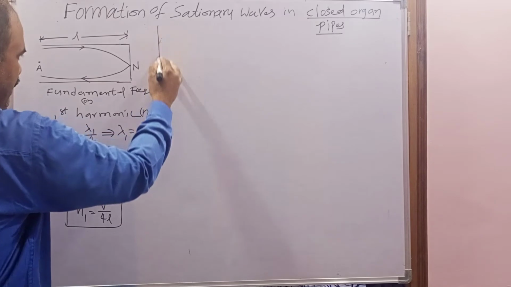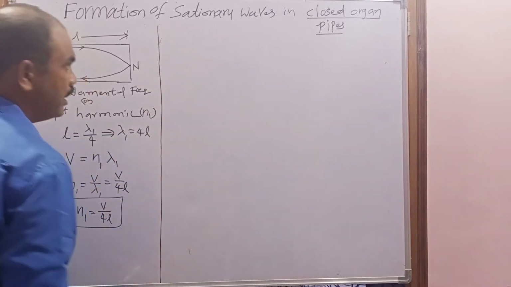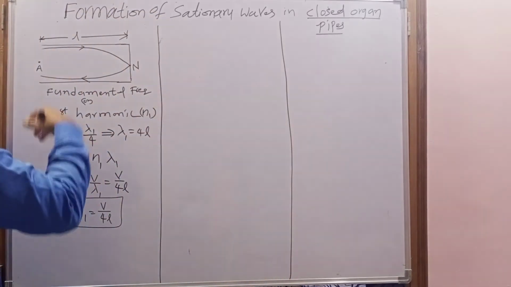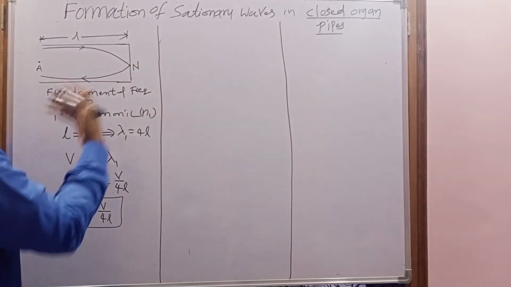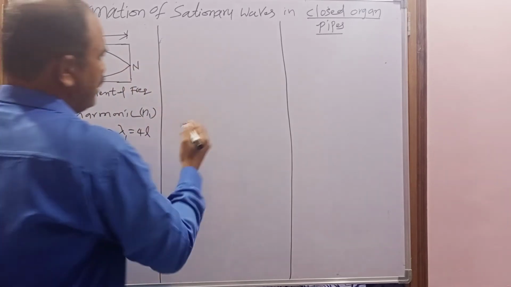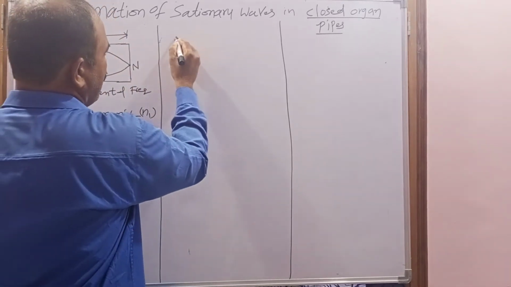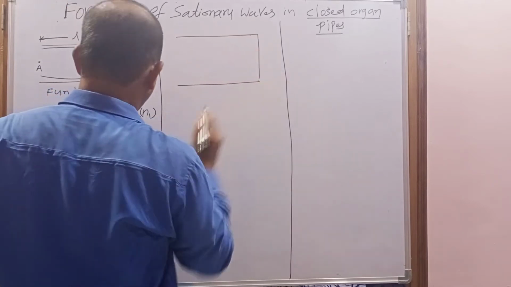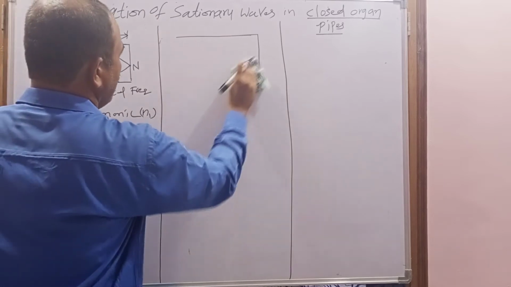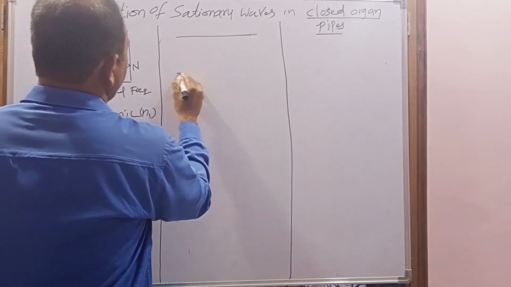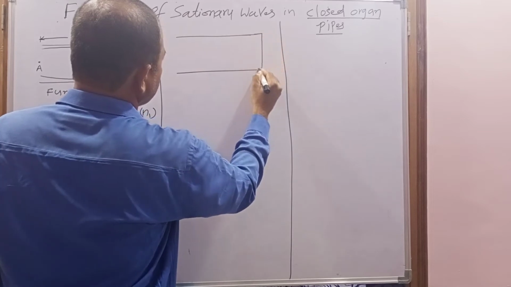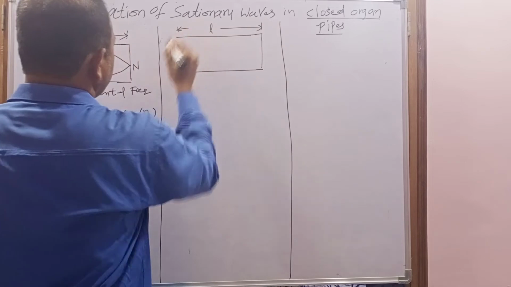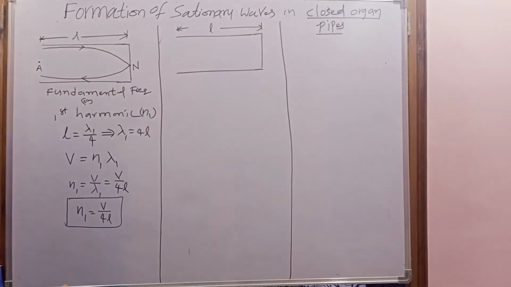And next, when the stationary wave is formed with two nodes and two antinodes, that frequency is known as the third harmonic or first overtone. How it is formed, I am going to explain. Now I am taking the closed organ pipe of the same length. I am not changing the length. For the same length, the stationary wave is formed with two antinodes and two nodes.